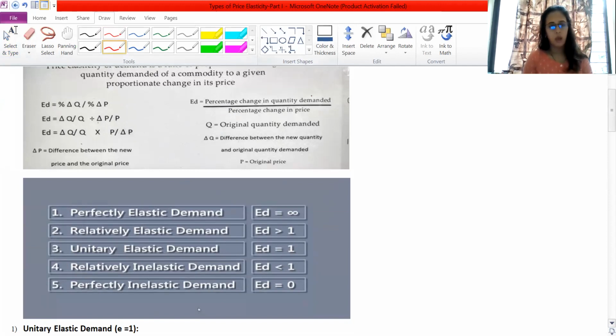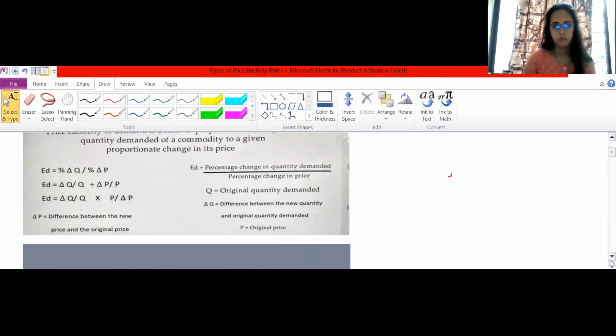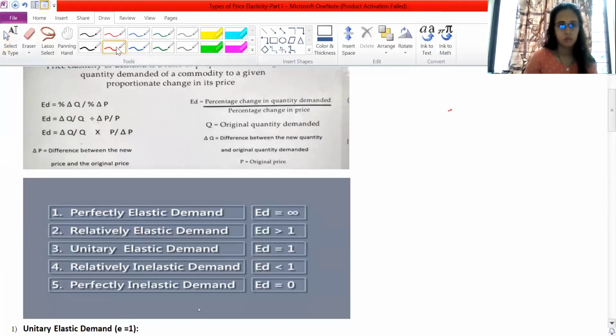In this session I will be covering unitary elastic, then relatively elastic, and relatively inelastic. These 3 types we are going to cover in this session.